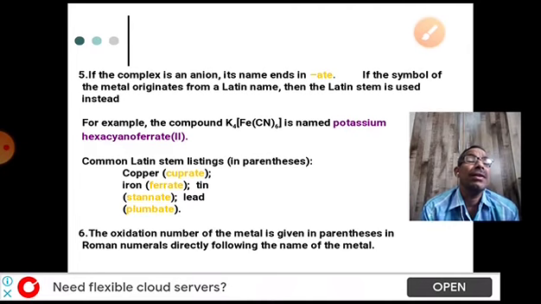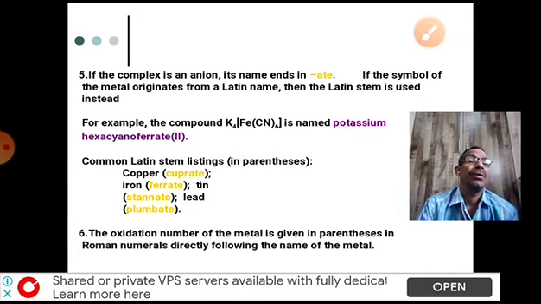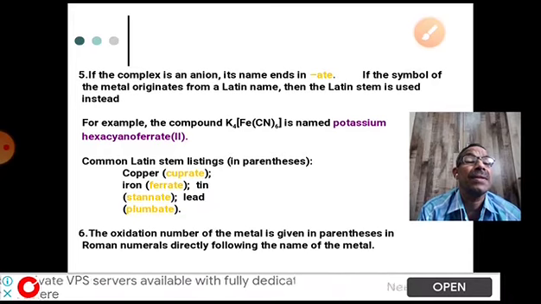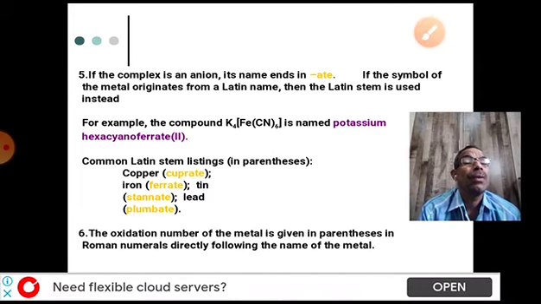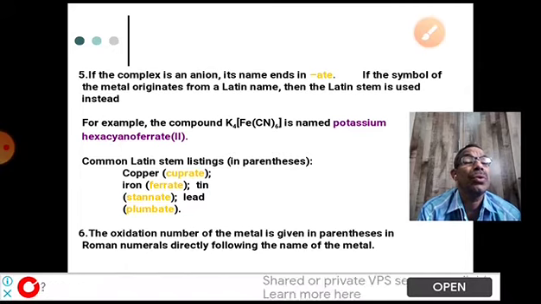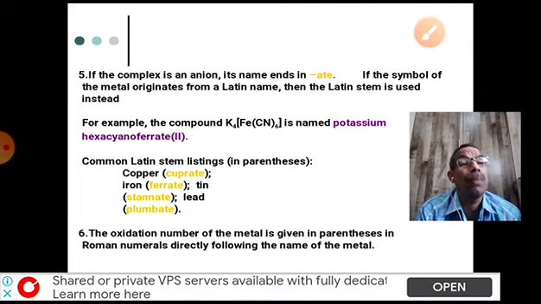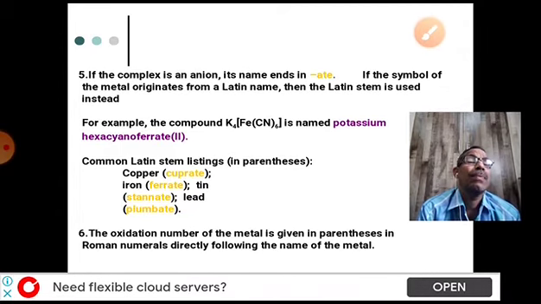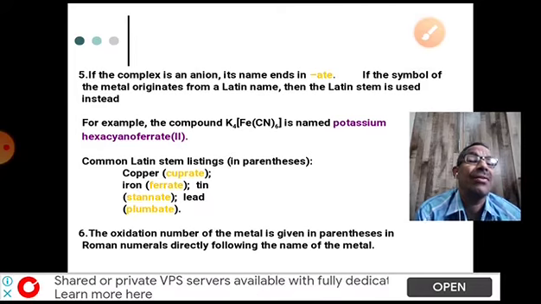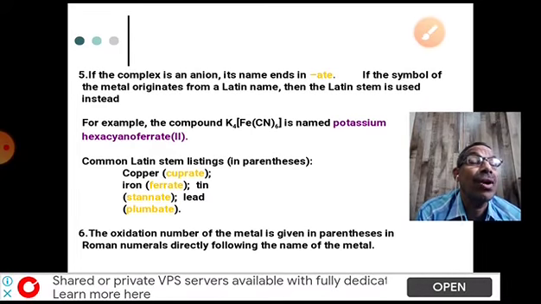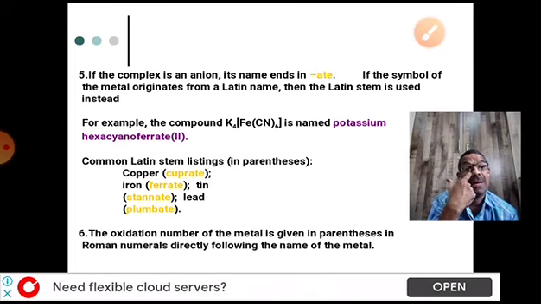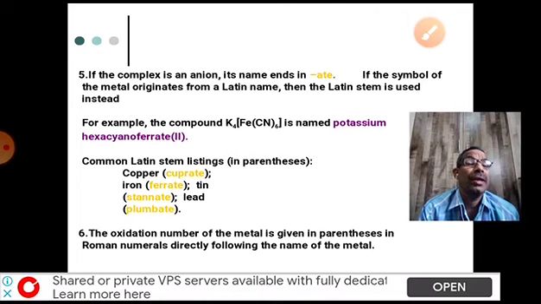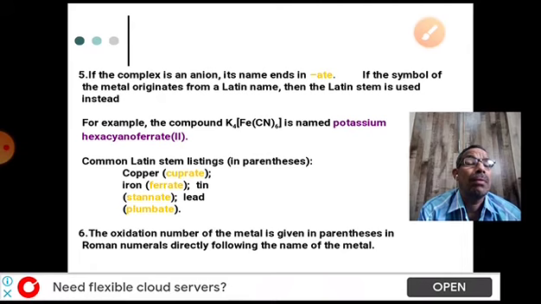When the complex ion is negative, that means if the complex ion is an anion, we have to give the name accordingly. While giving the name of the coordination compound, we have to add -ate to the central metal atom. For example, for silver, we have to say argentate. When the complex ion has a negative charge, it is the second part of the name. When the first part is the cation, the second part is the anion. Okay, in the name we have two parts for salts, and only one part for neutral molecules.